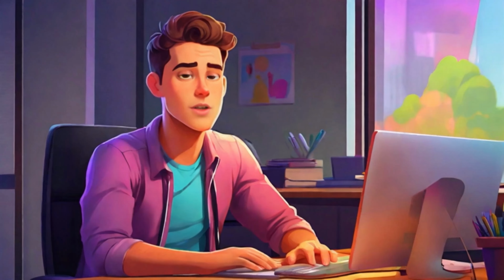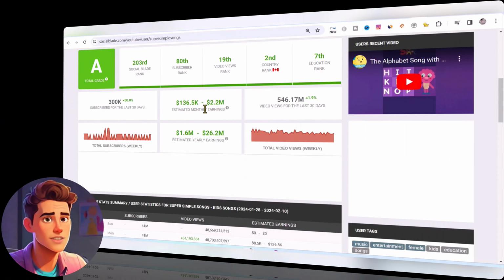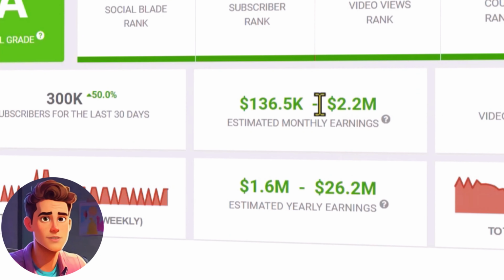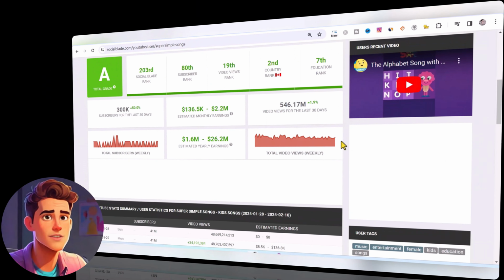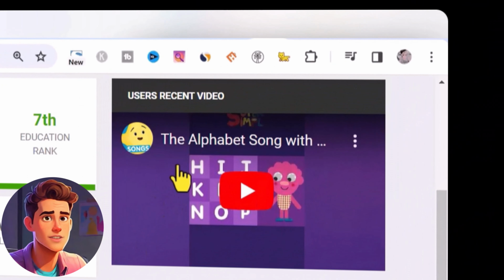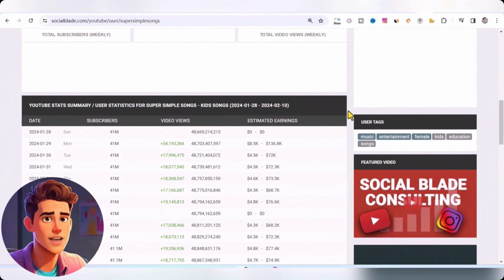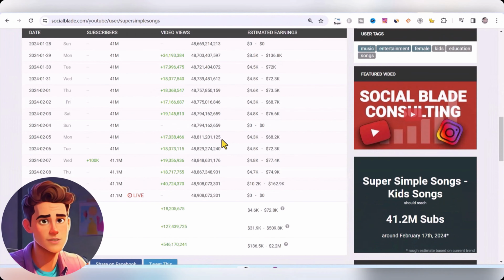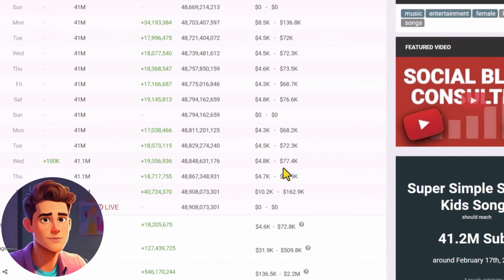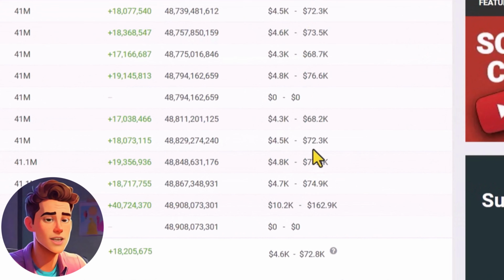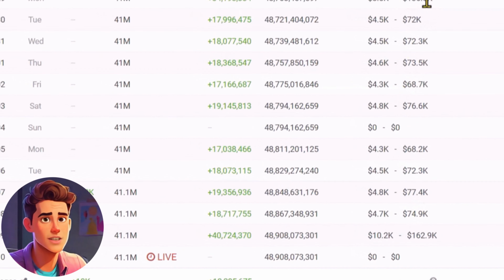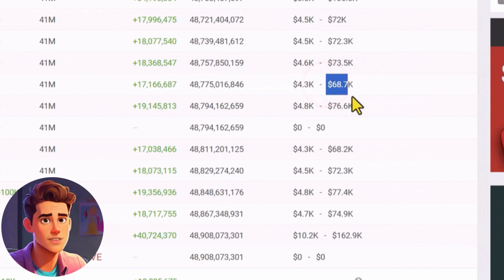We use Social Blade, and the YouTube channel can be found. It just makes money every month through YouTube ads. It will reach an income of 2 million, and annual income reaches 20 million yuan. The theme of his channel is to make videos about children's songs. Many people did not expect that this type of video has such a high number of views. At most, his income per day even reached 130,000 US dollars in advertising revenue. At low times, he had an income of more than 68,000 US dollars.